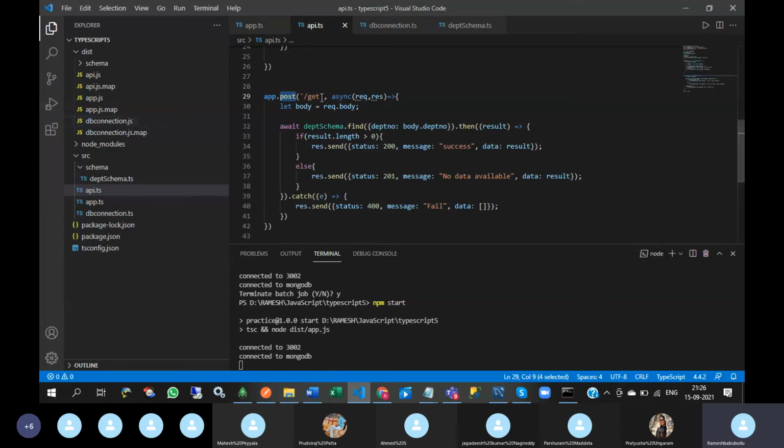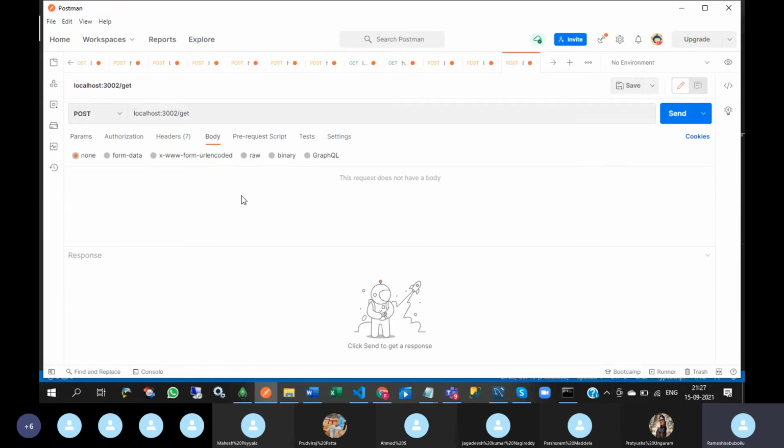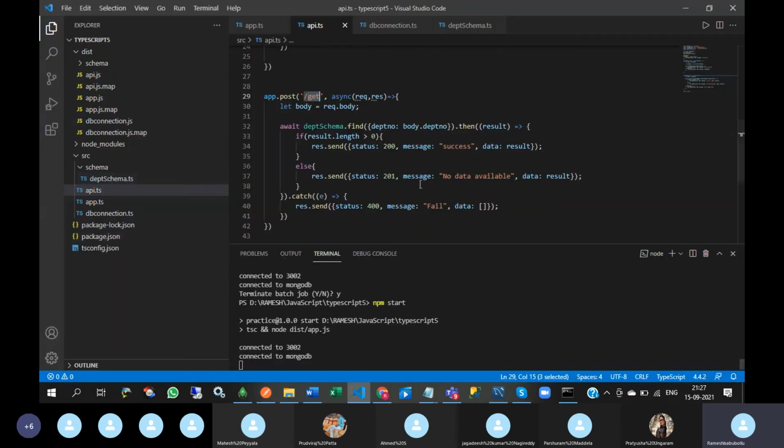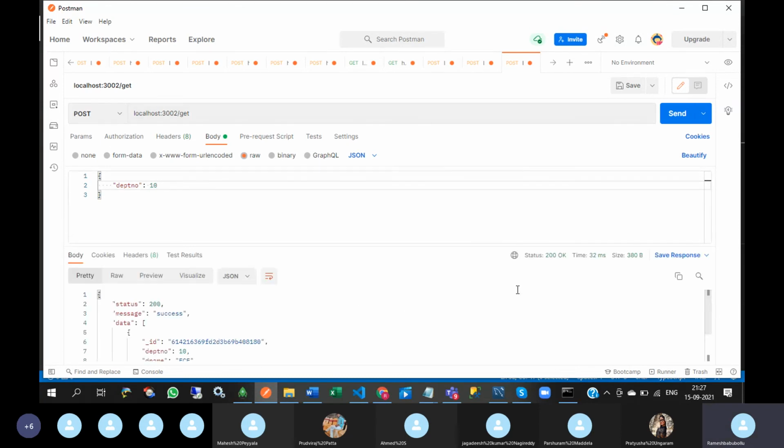What is the method name here? Get. So get, and go to the body, select raw and go to the drop down JSON, and here department number, body dot department number. That means you are passing only department number, that is 10. Okay, click on send. So I am getting status 200, message success, data, only one document I am getting.